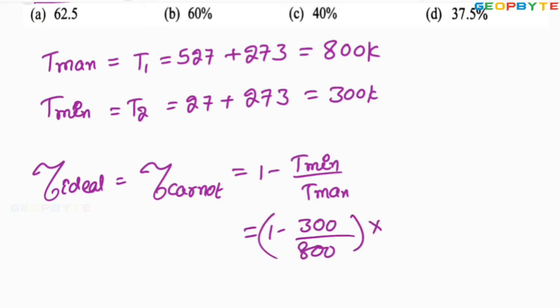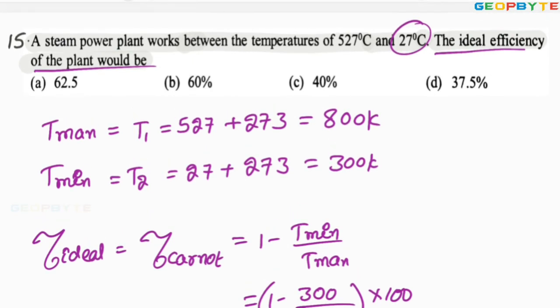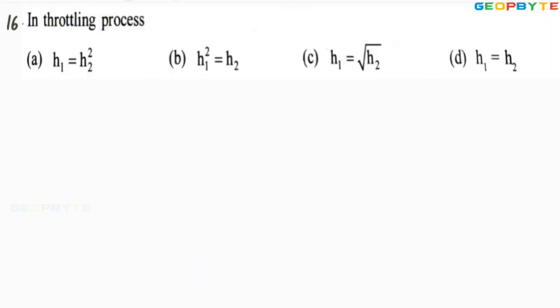Multiply with 100 to get in percentage. It is approximately 62.5 percentage. That is the ideal cycle efficiency of the steam power plant for the given data. Anyhow, option A is absolutely correct. Let us take another problem. Look at the 16th problem.